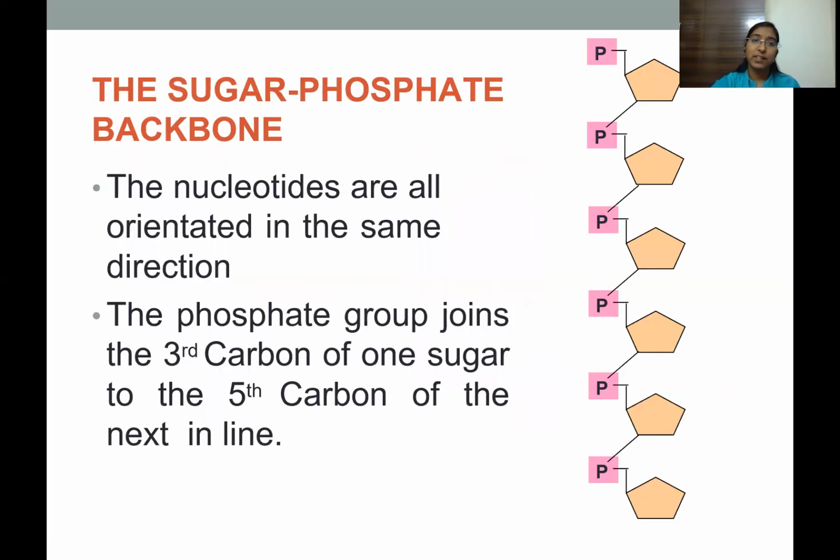The sugar phosphate backbone. All the nucleotides are oriented in the same direction, and the phosphate group joins the 3rd carbon of one sugar and the 5th carbon of the next sugar. So basically the 3rd carbon of one sugar and the 5th carbon of the next sugar along with the phosphate form a phosphodiester bond, which is also called the sugar phosphate backbone of the DNA or RNA.